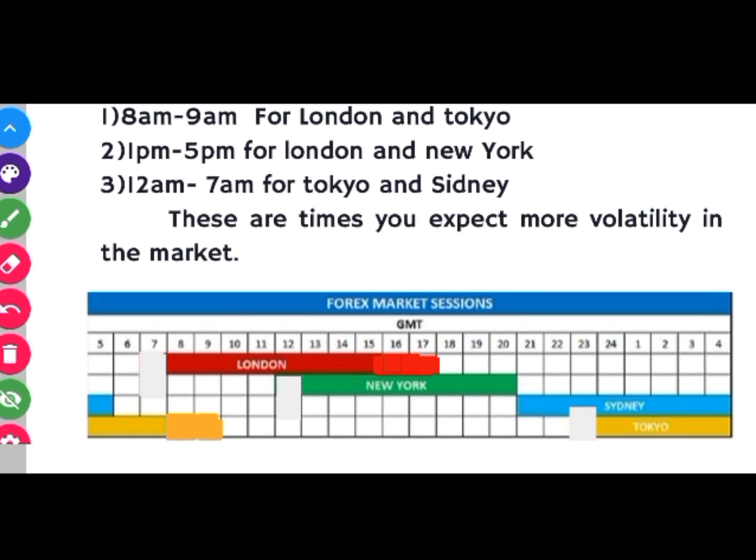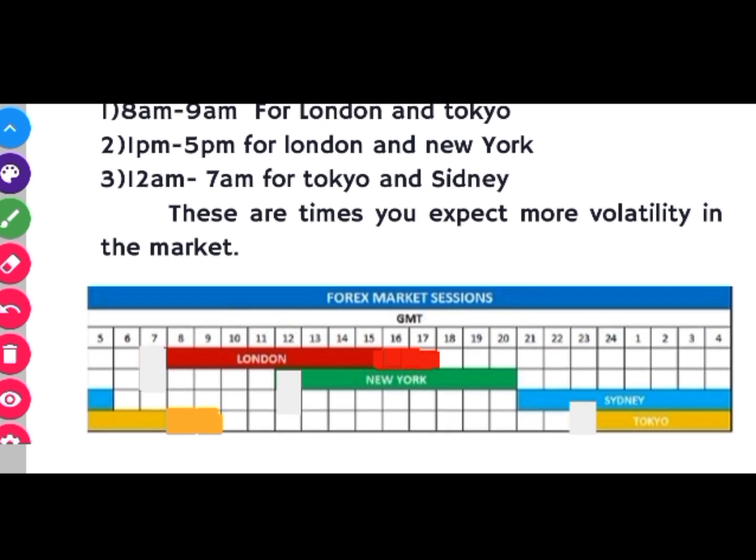So between 1 p.m. and 5 p.m. is the London and New York overlap, while 8 a.m. to 9 a.m. is the London and Tokyo overlap, and 12 a.m. to 7 a.m. is the Tokyo and Sydney overlap. These are both in the Asian session. Between these periods is where you still expect volatility in the market.